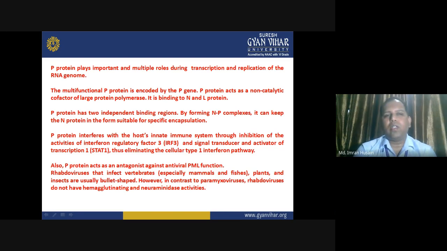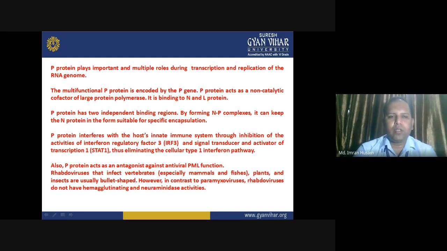P protein has two independent binding regions forming N and P complexes. It can keep the N protein in a form suitable for specific encapsulation.